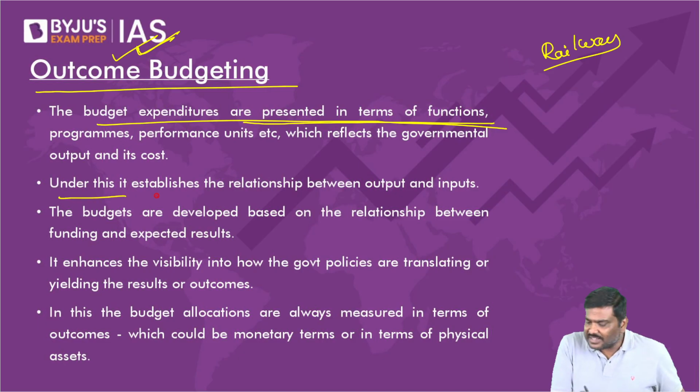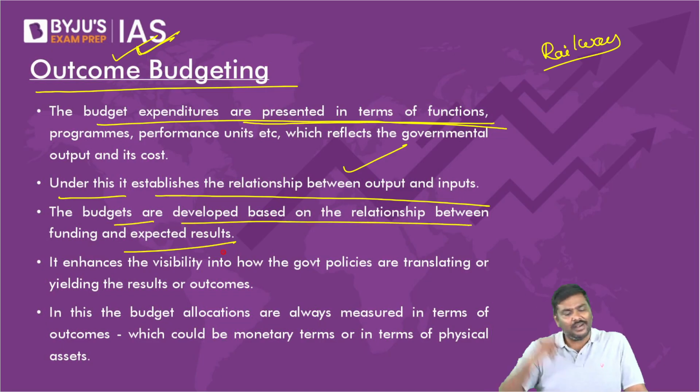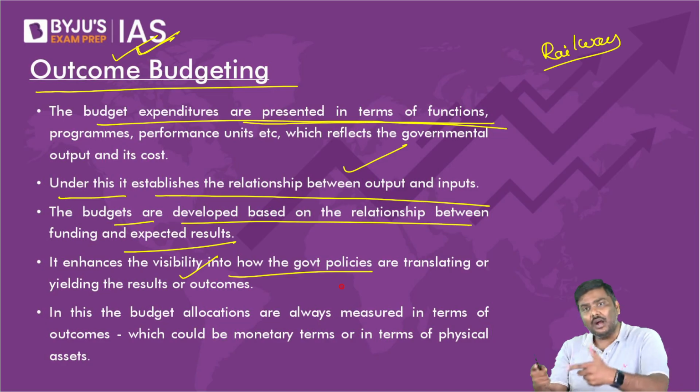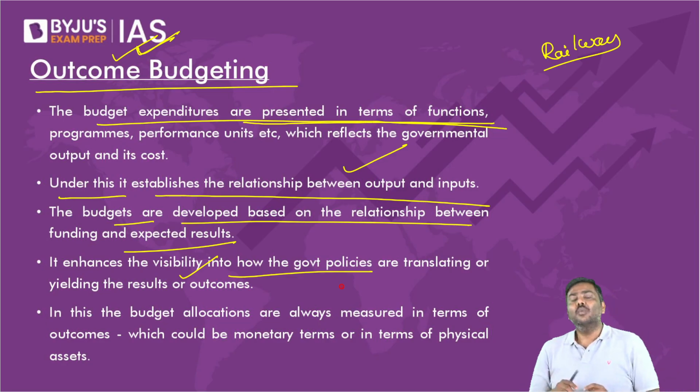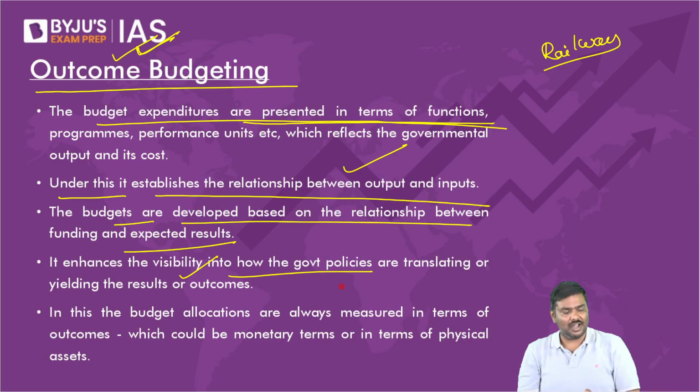Under this, it will establish the relationship between output as well as input. The budgets are developed based on the relationship of expected results. What are we trying to achieve using this? It will enhance the visibility into how government policies are working out at the ground level, and what is the result of these expenditures incurred by the government.